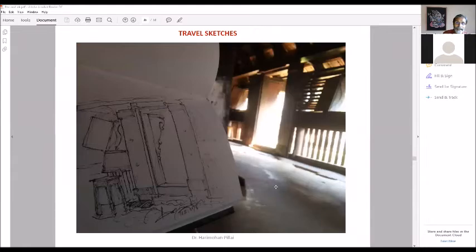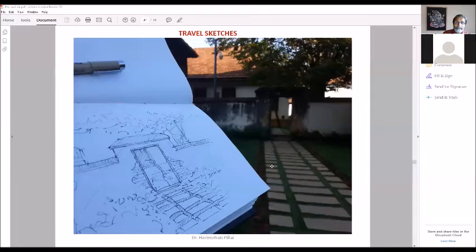So this is inside the Padmanabhapuram Palace, one of the rooms. So you sit somewhere and sketch this. I had sketched this doorway, and this is the doorway sketch, and this is the space. So you develop this technique of sketching and taking, not your selfie, but the selfie of the drawing that you have done along with the subject. So this is another passage in the palace, just from one end to the other end as you walk.